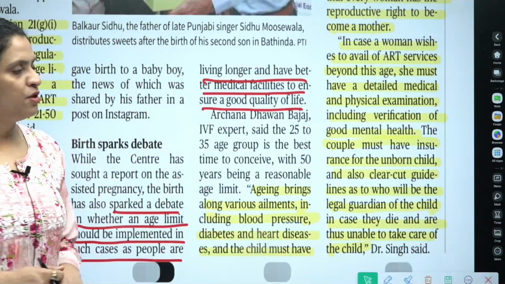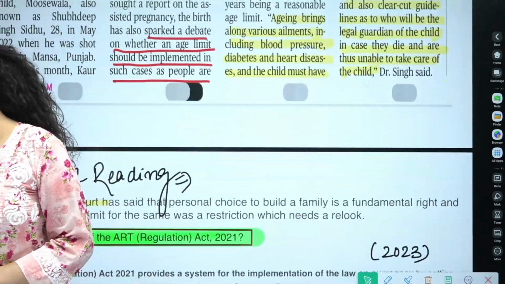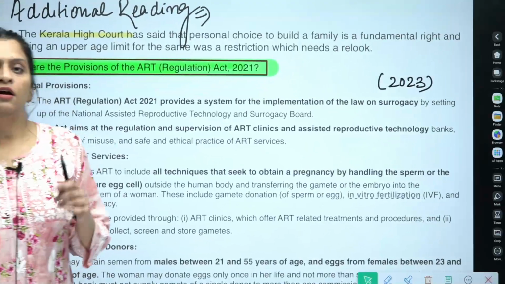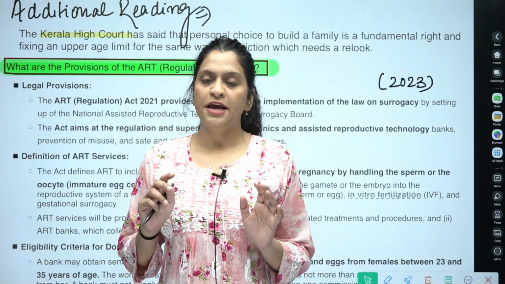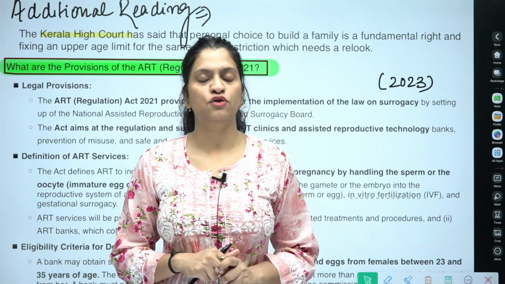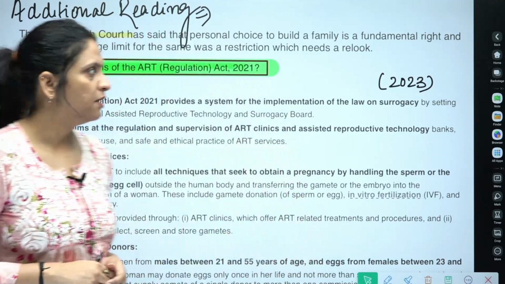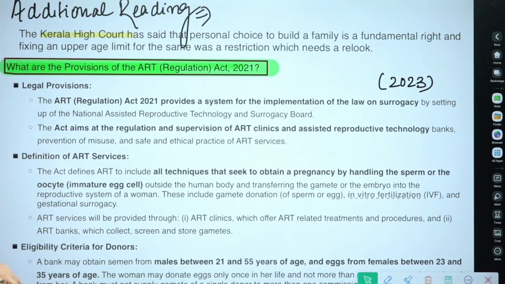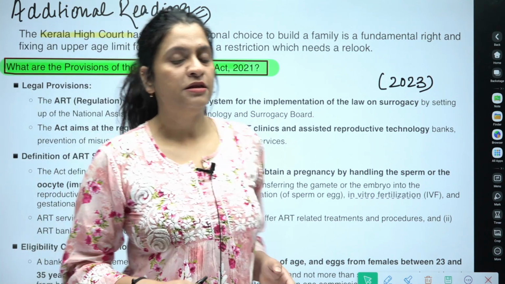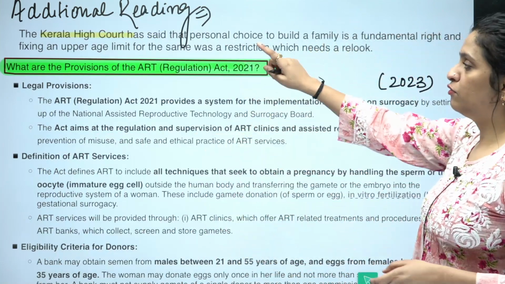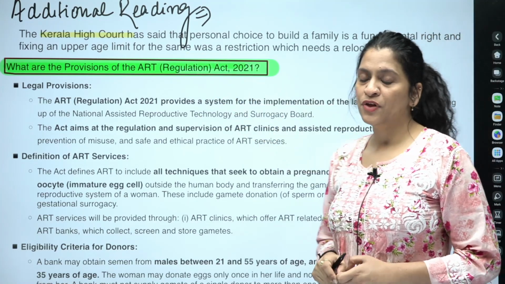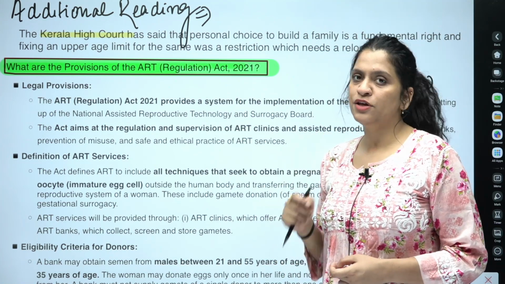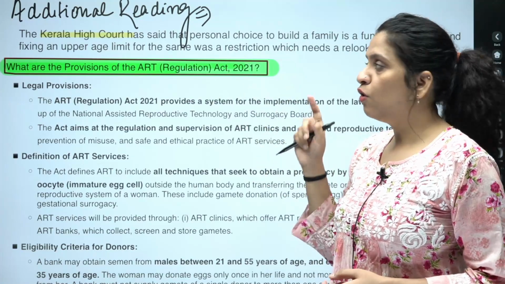Let's look at some more dimensions with some extra points that I have given you to read. In 2023, some petitioners reached the Kerala High Court and said that the age bracket is not right and should be removed. The Kerala High Court said that the personal choice to build a family is a fundamental right of couples, and fixing an upper age limit was a restriction that needs a relook. So the question is on the ART Act, and the petitioners reached the Kerala High Court, which commented like this.